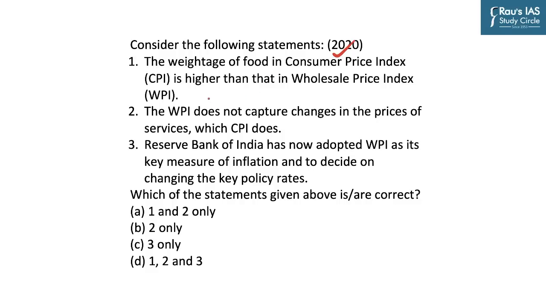And so let us now go back to the prelims 2020 question and try to solve it. The weightage of food in the consumer price index is higher than that in WPI, which is correct. We have seen that. WPI does not capture changes in prices of services, which CPI does, which is also correct. RBI has now adopted WPI. No, this is wrong, because RBI has adopted CPI as its key measure of inflation and to decide on changing the key policy rate. And so statements 1 and 2 are correct, leading us to the right answer A.